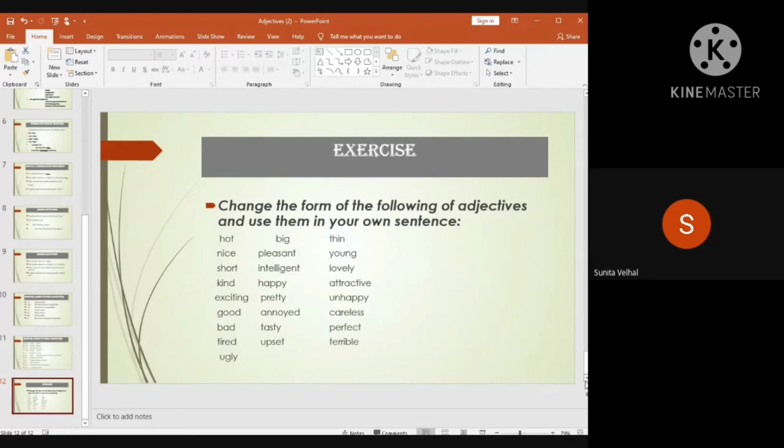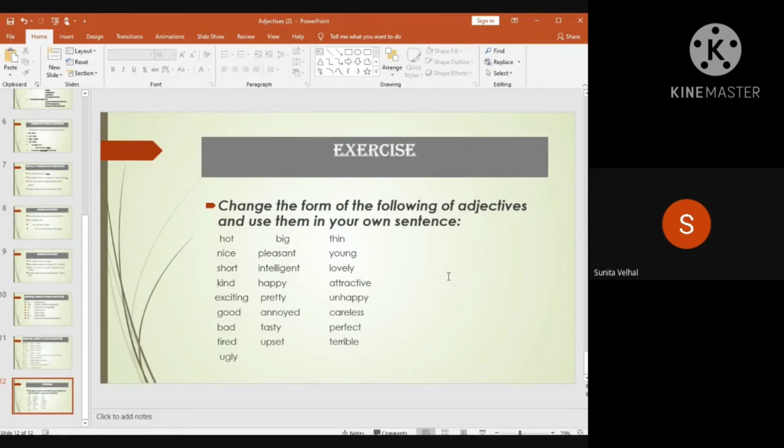Now you can try to use these adjectives in sentences: short, kind, exciting, good, bad, tired, ugly, pleasant, intelligent, happy, pretty, annoyed, tasty, young, lovely, attractive, unhappy, careless, perfect, terrible, etc. There are a number of such adjectives you can get in a grammar book.